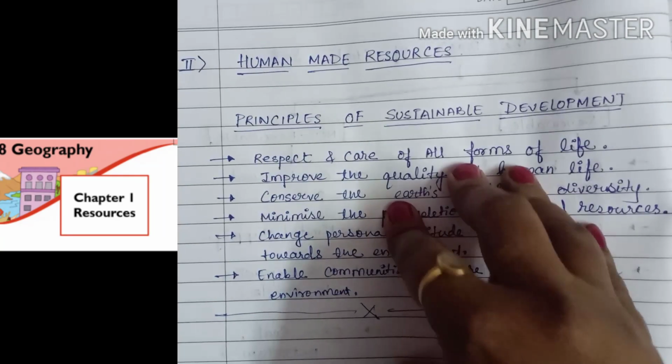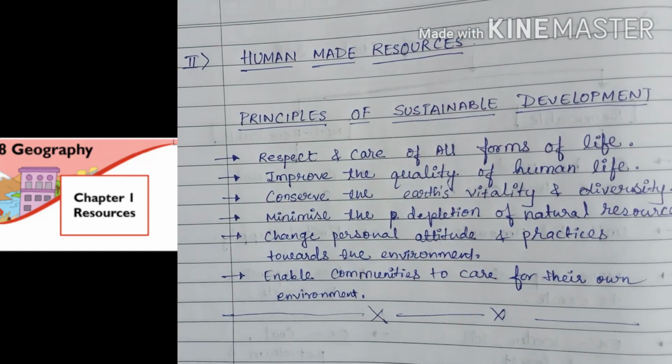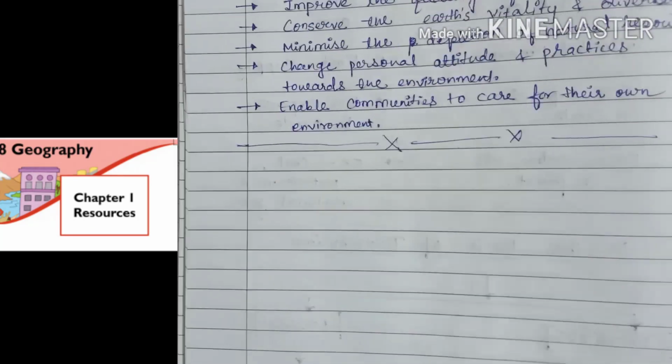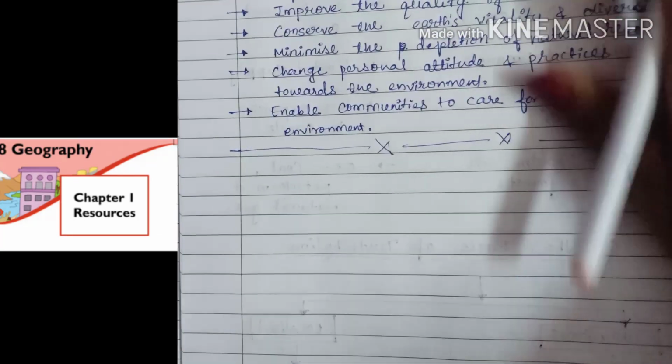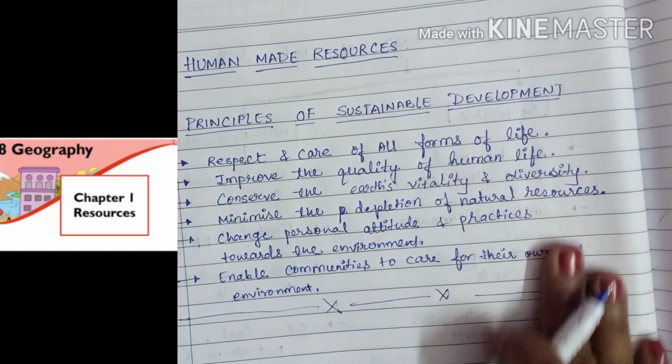These are the basic principles. So I hope you all understand this chapter. So this is the basic concept of resources.